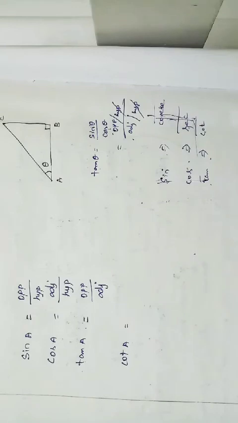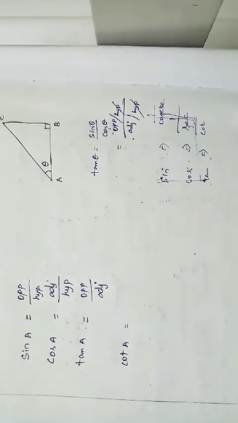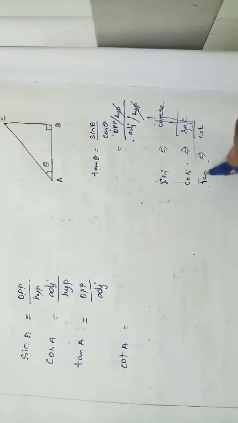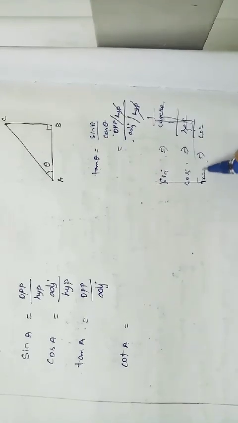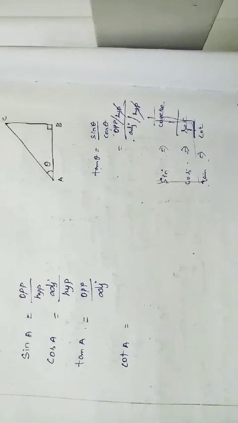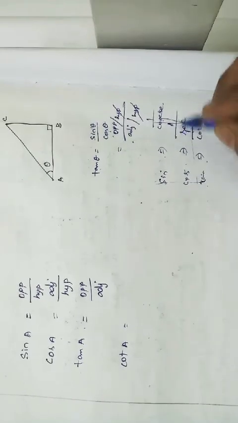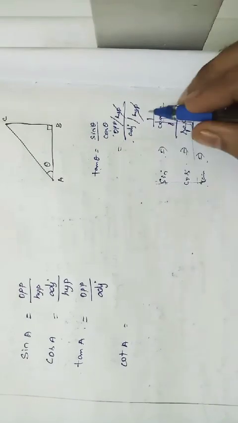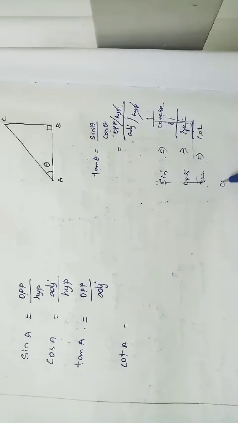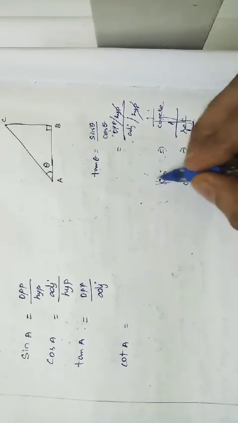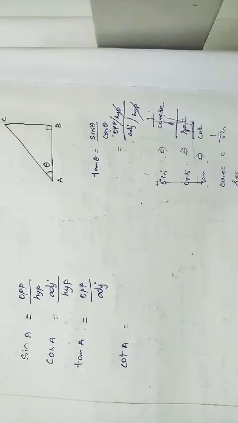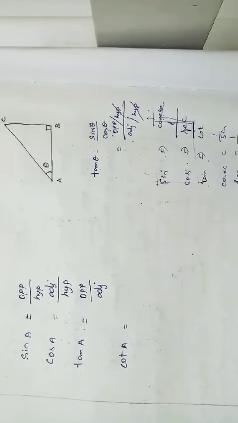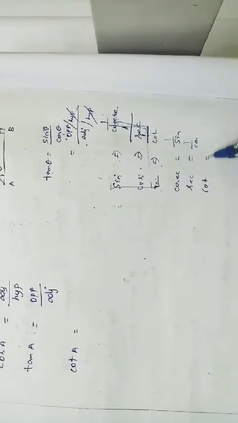Sine and cosec, cos and sec, and tan and cot. That means cot is equal to 1 by tan. Reverse order, right? Tan is equal to 1 by cot. Cos is equal to 1 divided by sec. Sine is equal to 1 by cosec. Then cosec is equal to 1 by sine. Reverse order, right? Sec is equal to 1 by cos. Cot is equal to 1 by tan, right?